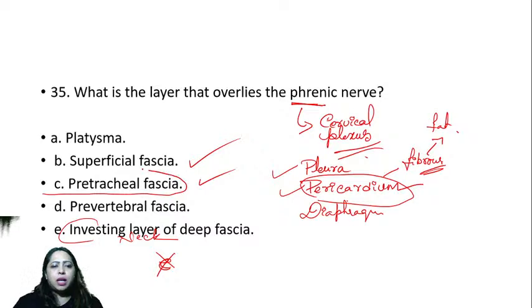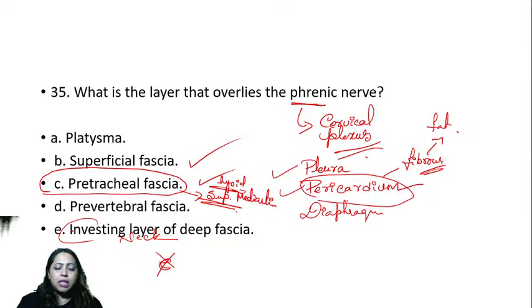Because this extends up to the superior mediastinum. Right? From where? From the hyoid bone to superior mediastinum. So it has a lot of stretch. It can go up to the superior mediastinum, and the phrenic nerve lies close to the pretracheal fascia. So that is one thing. But it's also true that in this region, the superficial fascia, which is loaded with fat, is also present.